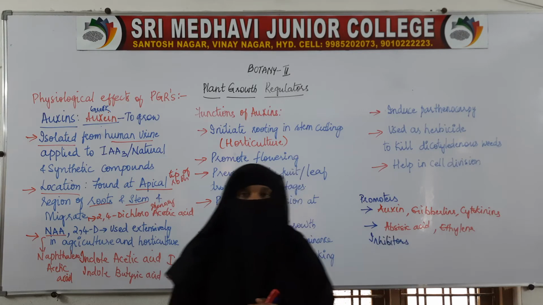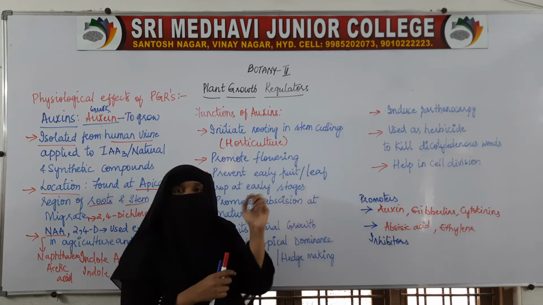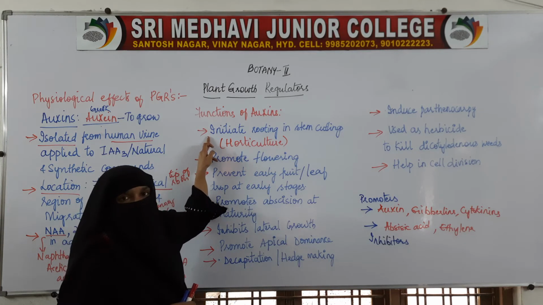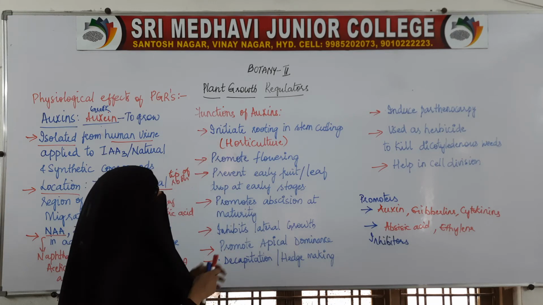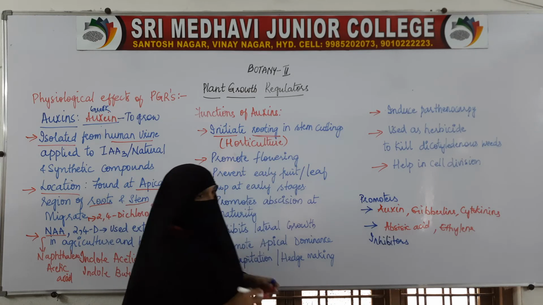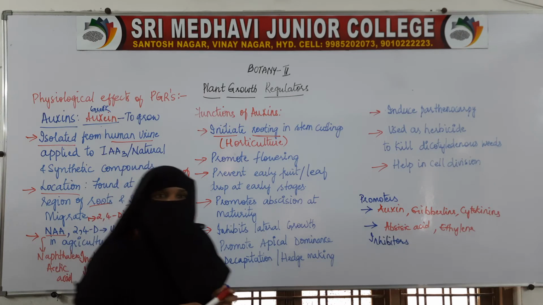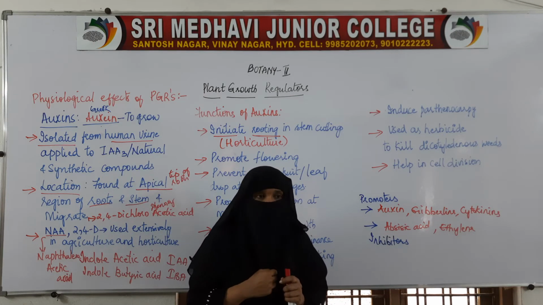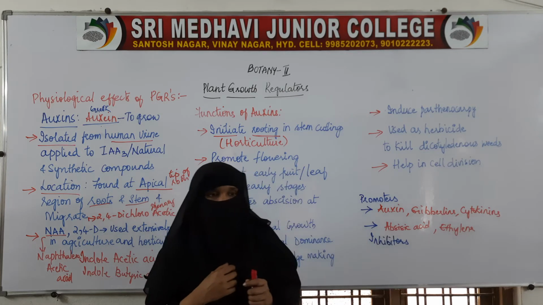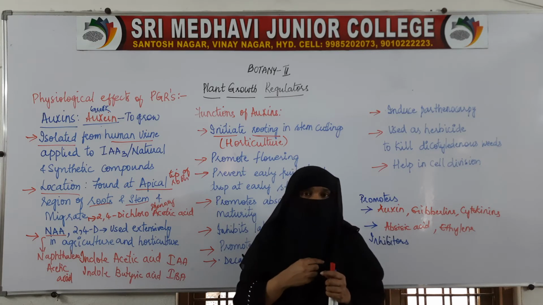Now coming to the functions, how this growth regulator is helping the plants. The first and foremost important function of auxin is it initiates, that is starts, rooting in stem cuttings. For example, if we want to grow a rose plant, we'll take a small branch of the old plant, and when we cut it, there won't be any roots.